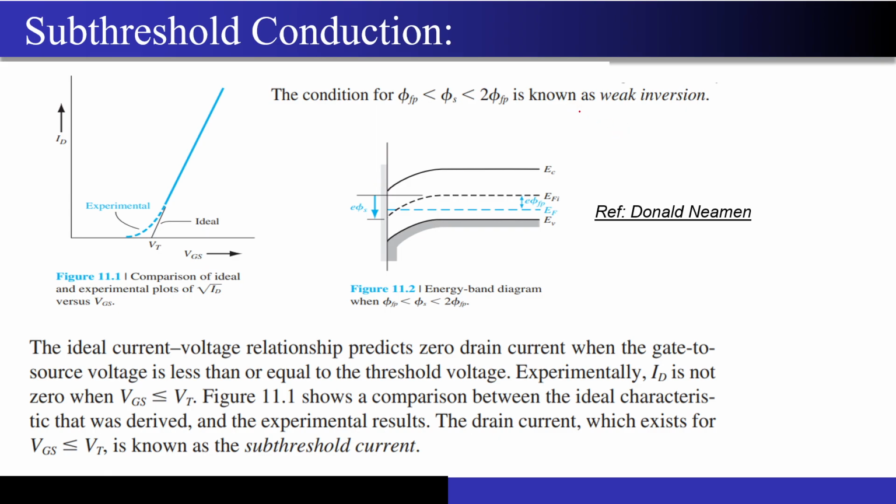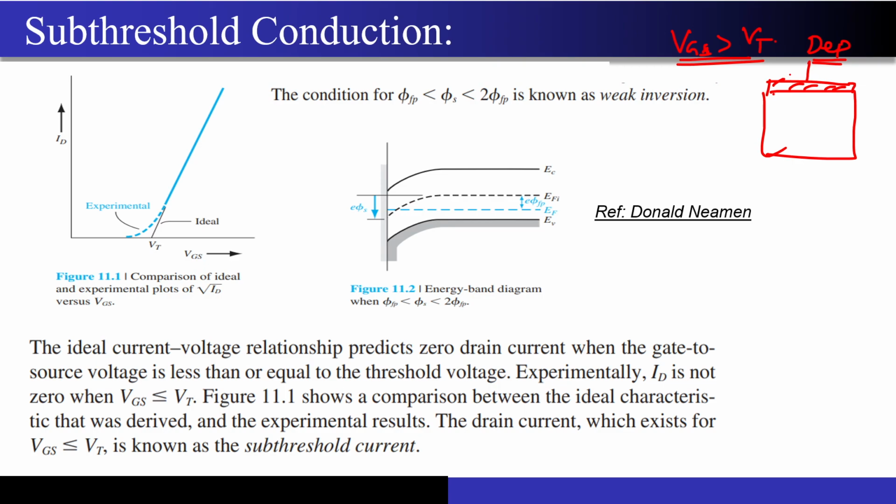One or two weeks back, someone had asked me this question: if I give my VG greater than the threshold voltage in the MOSFET, then I know I form the inversion layer, right? But what happens when I operate under the depletion mode?